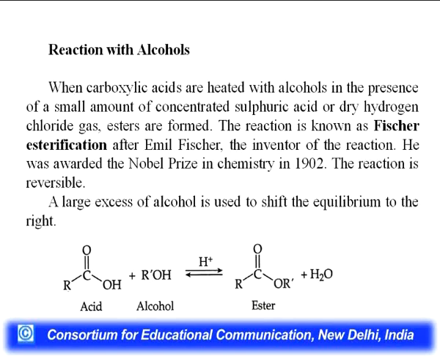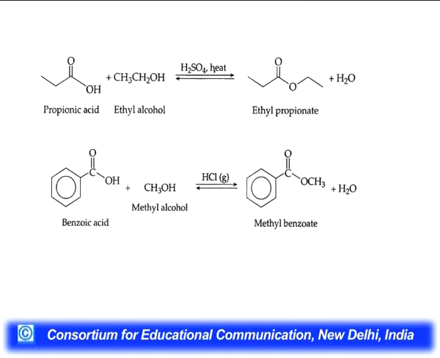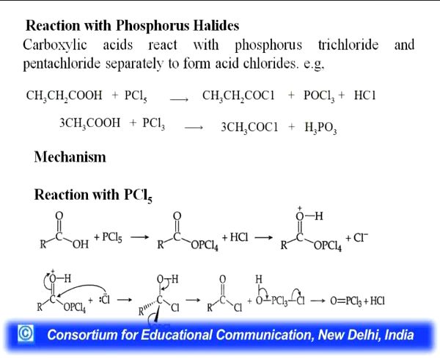So, a large excess of alcohol is used to shift the equilibrium towards the right, and for this wonderful reaction, Emil Fischer was awarded the Nobel Prize in 1902. These are the examples. Propionic acid when reacting with ethyl alcohol, you will get the ethyl propionate. Benzoic acid when reacting with methyl alcohol, methyl benzoate will form.